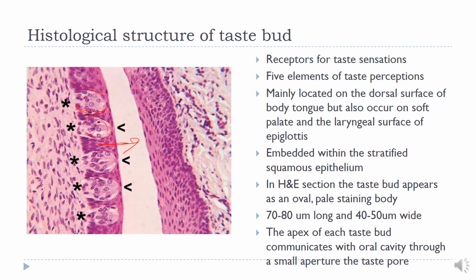The apex of each taste bud communicates with the oral cavity through a small aperture known as the taste pore. So this is the small aperture through which these taste buds communicate with the oral cavity. These are known as taste pores.